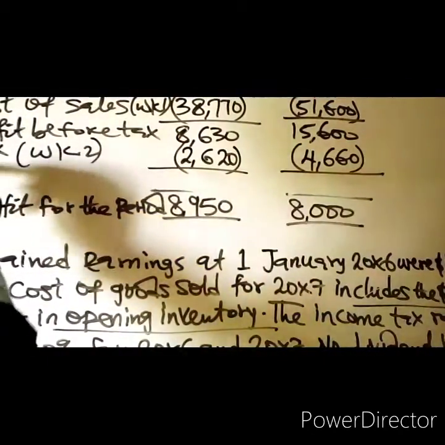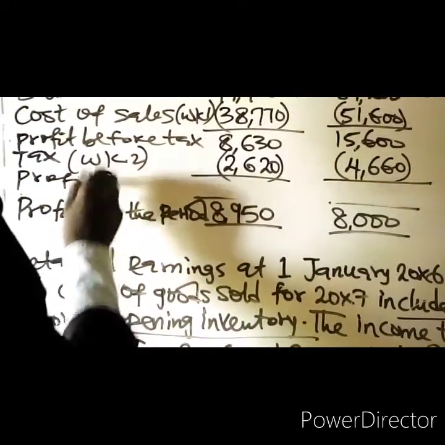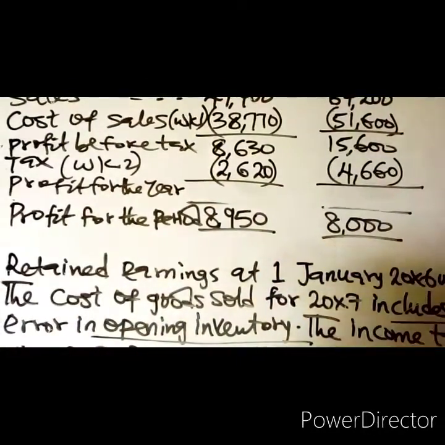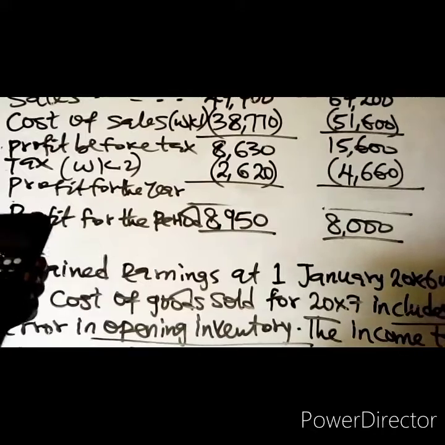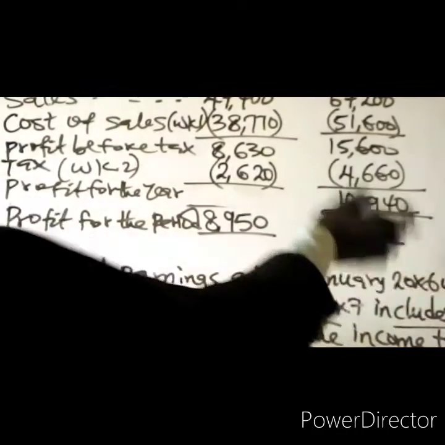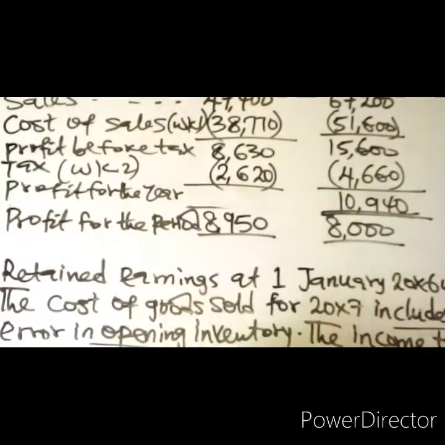Then you have the profit for the year, the one adjusted. So you have minus 15,600. The profit for the year here is 10,940. You know the profit for the year, the unadjusted one, the one given in the question, is this.